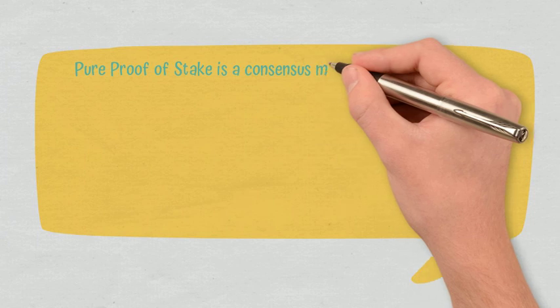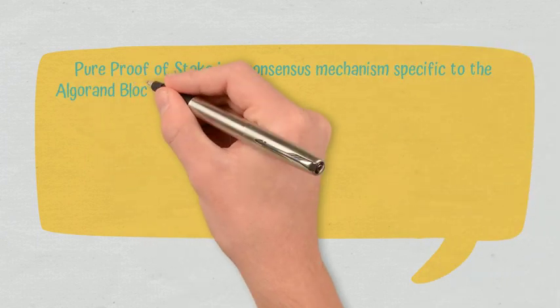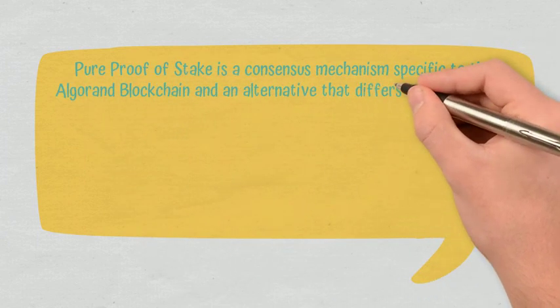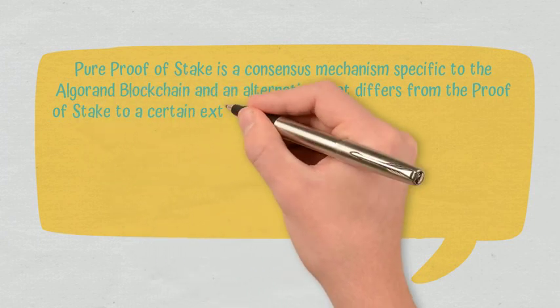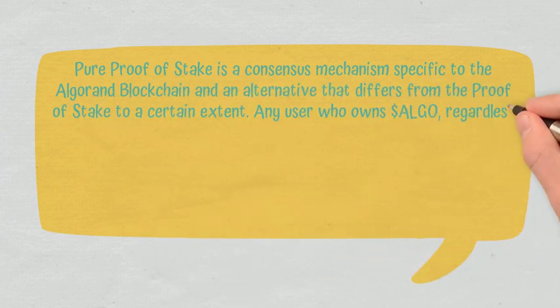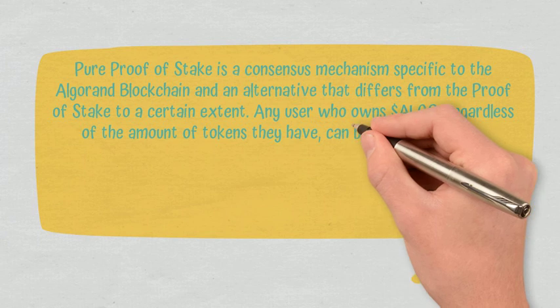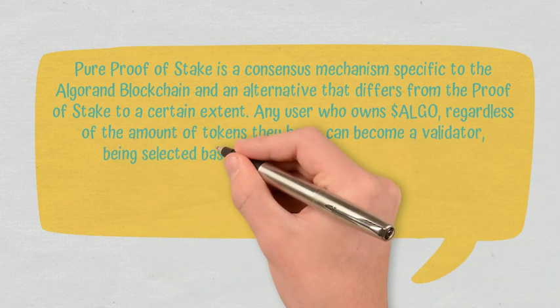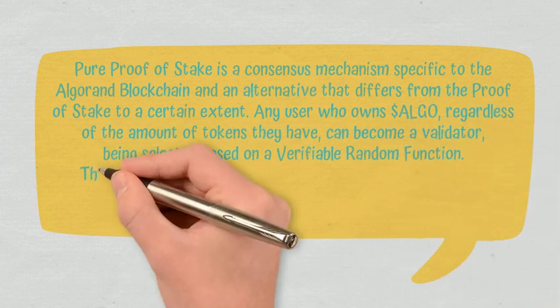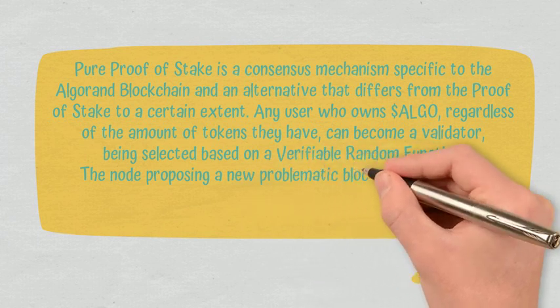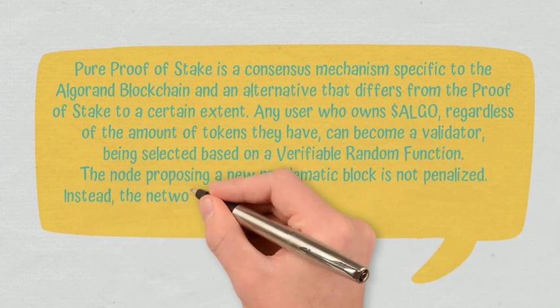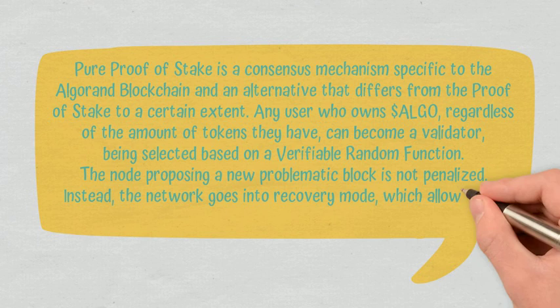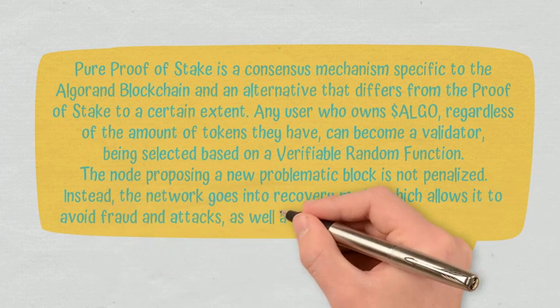Conclusions. Pure proof-of-stake is a consensus mechanism specific to the Algorand blockchain and an alternative that differs from the proof-of-stake to a certain extent. Any user who owns algo, regardless of the amount of tokens they have, can become a validator, being selected based on a verifiable random function. The node proposing a new problematic block is not penalized. Instead, the network goes into recovery mode, which allows it to avoid fraud and attacks, as well as to ensure high transfer speeds.